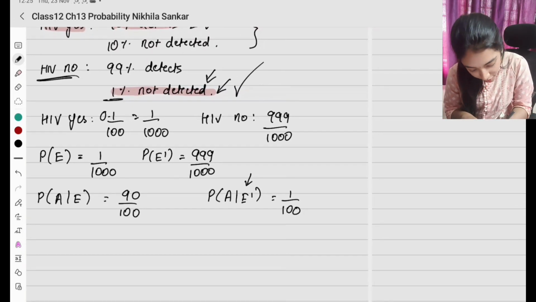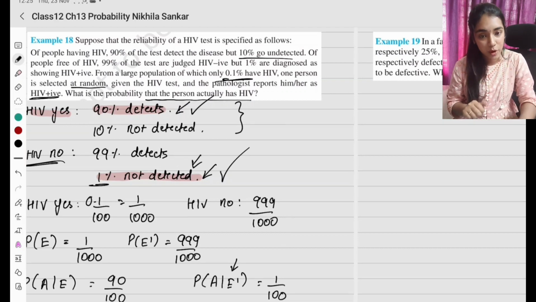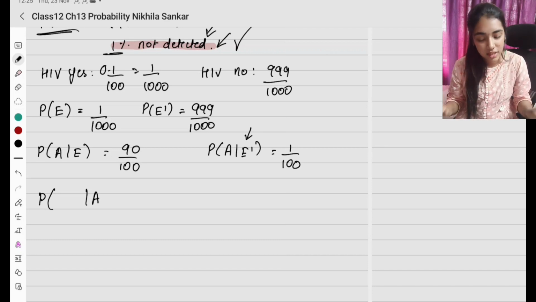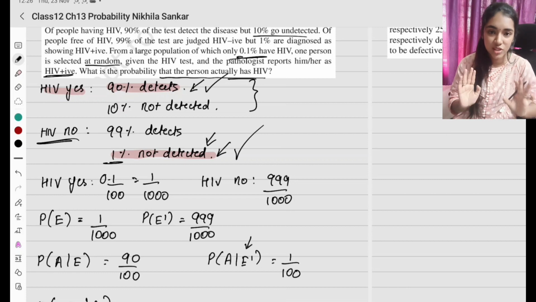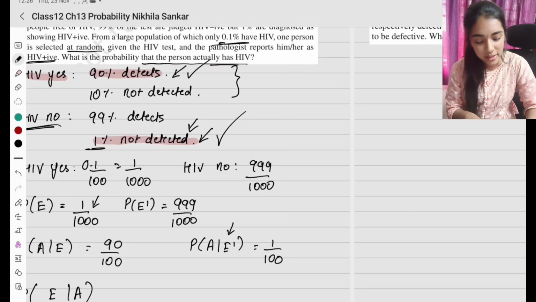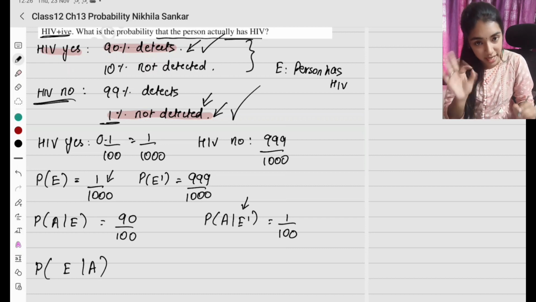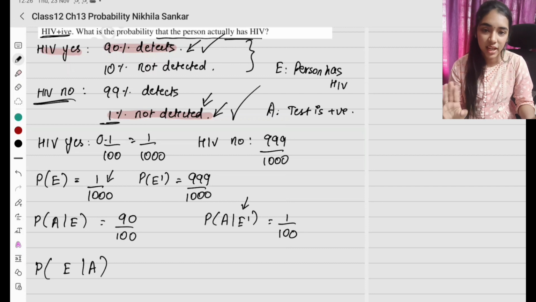Okay, so now what are they asking? What is the probability that the person actually has HIV given that it is a positive result? Given that it is a positive result, the person tests positive. A is going to be HIV positive. Given that, what is the probability that the person actually has HIV? What does it mean that HIV is actually present? We have to take it from that population, which is 1%. Okay, so clearly understand what event E is. Event E is going to be: the person has HIV. Definitely the person has HIV. And A: test is positive, HIV is present, they said it correctly. That boy has it, and they said so correctly. So what is this probability?